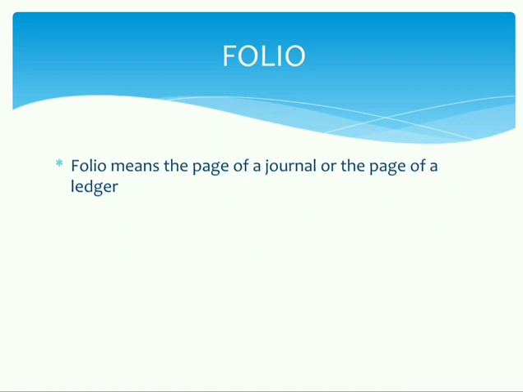Next is folio. Folio means the page number. It means the page of a journal or the page of a ledger, as good as the page number. If you have seen textbooks, they carry page numbers. Similarly, in accounting books also we maintain the page number, and in accounting language we call it folio. In case of a journal it is called journal folio, and in case of the ledger book it is called ledger folio.